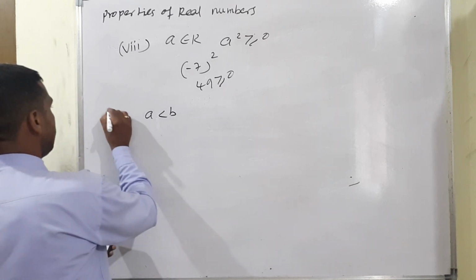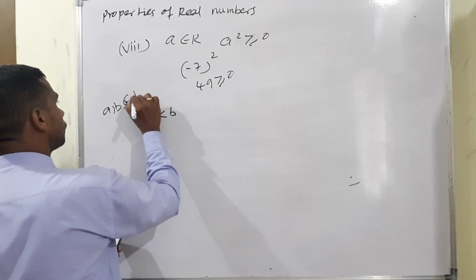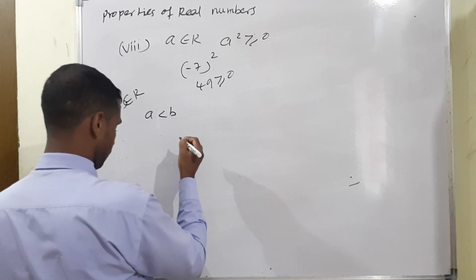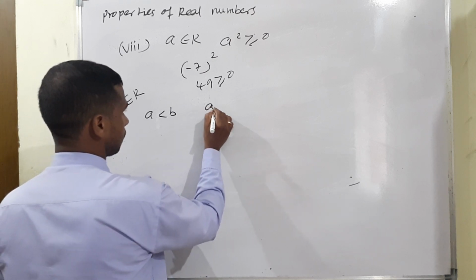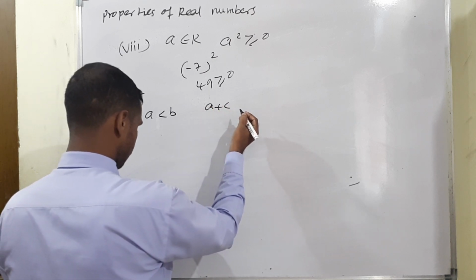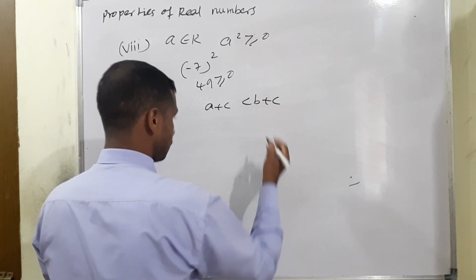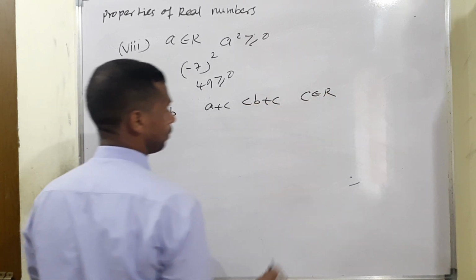First condition: A, B belongs to real, A less than B. Then what is the meaning? A plus C less than B plus C, but the condition is C belongs to real.